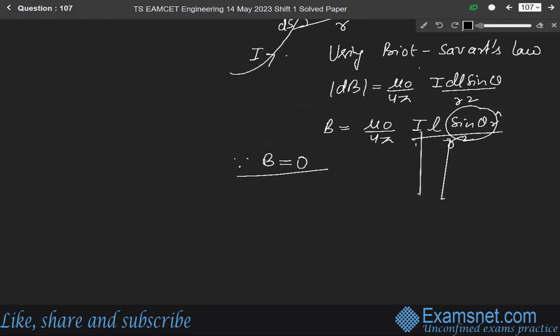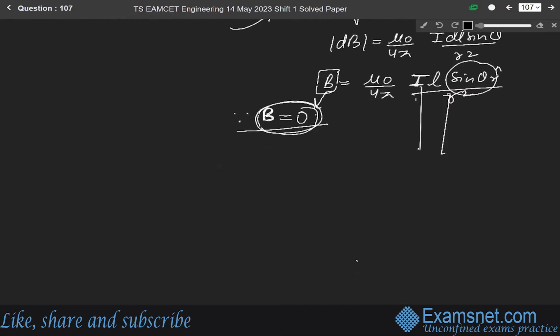But in the question it is mentioned that the current is non-zero. So sine theta is equal to 0, and sine theta is 0 means theta is equal to 0 or pi.